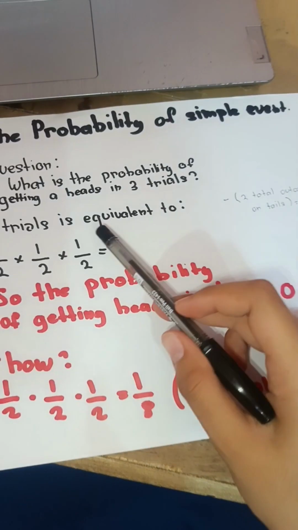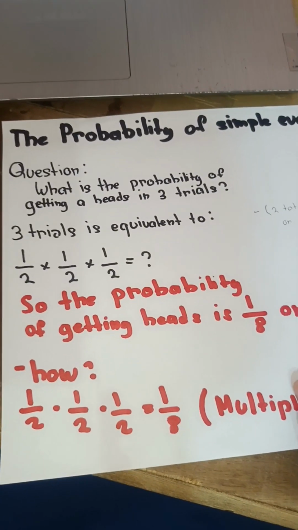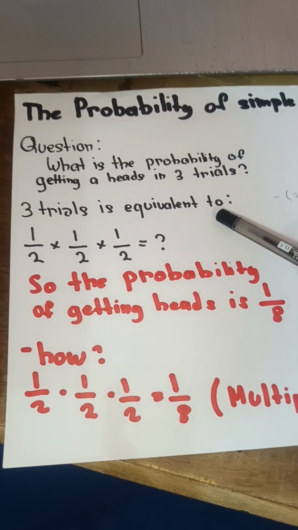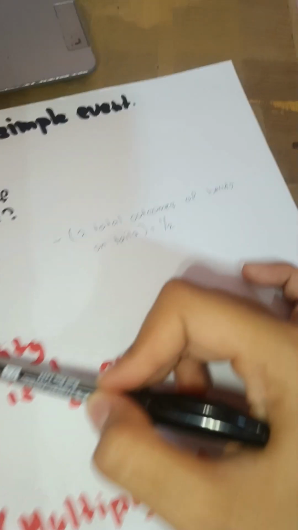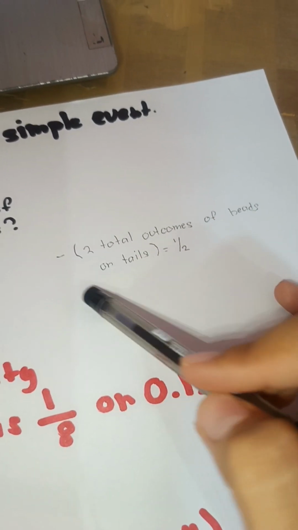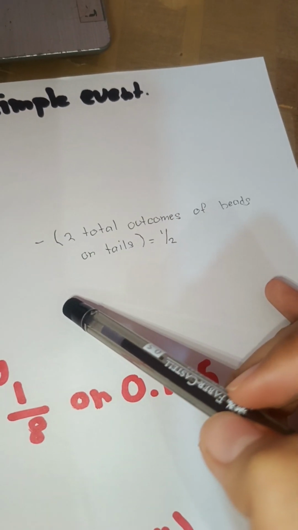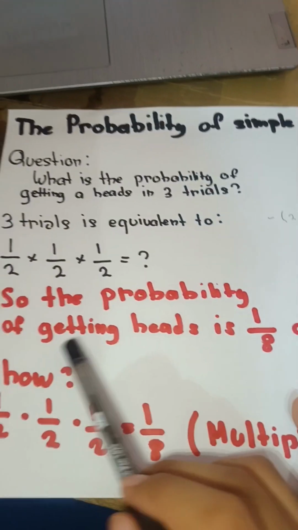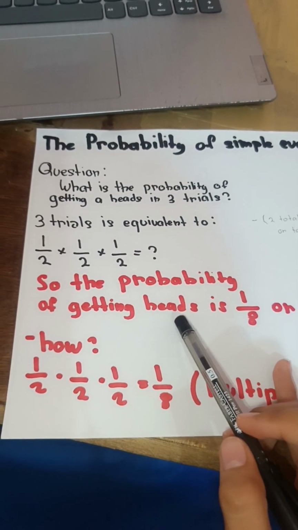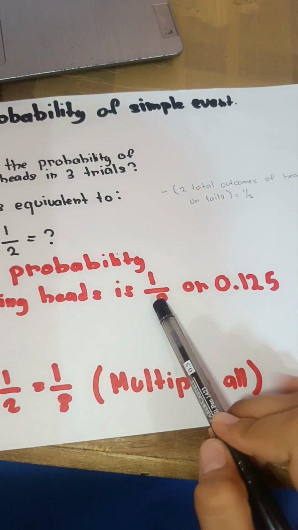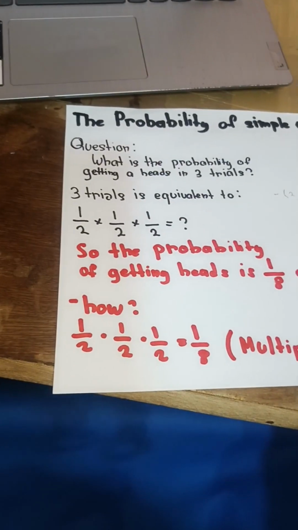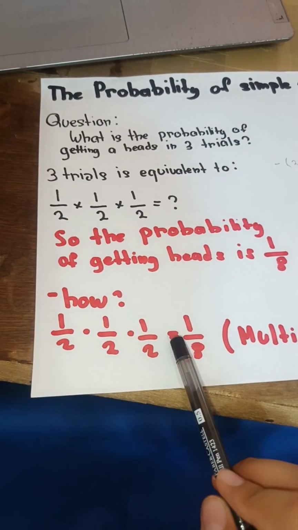Question: what is the probability of getting heads in 3 trials? 3 trials is equivalent to 3 times 1/2. The 2 total outcomes of heads or tails give 1/2. So the probability of getting heads in 3 trials is 1/8 or 0.125. How? You'll just have to multiply this all.